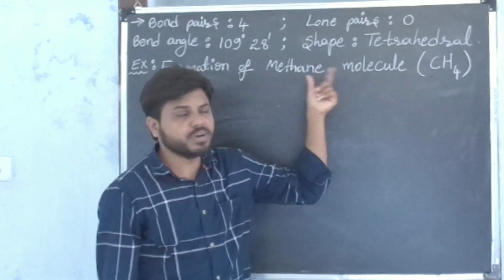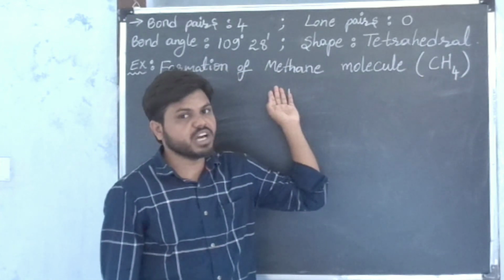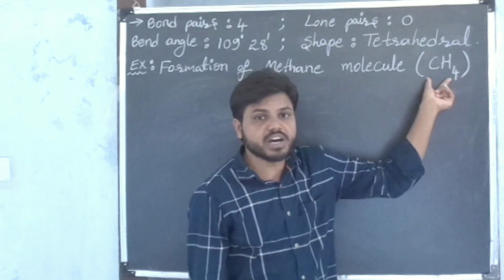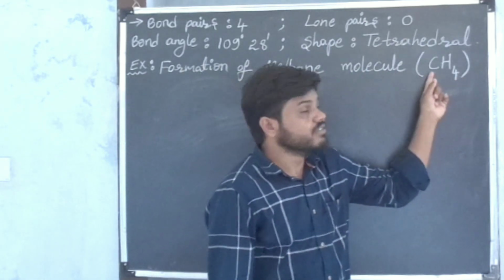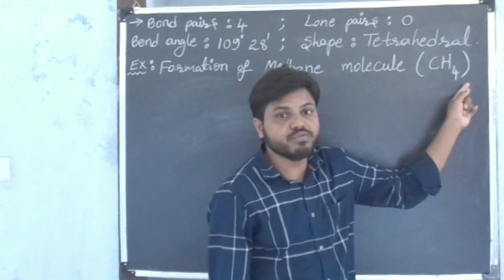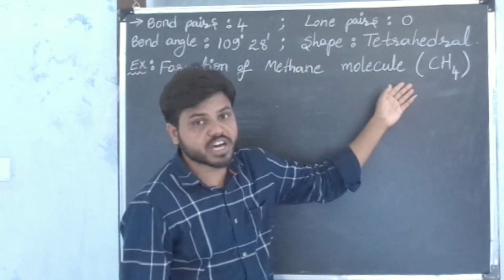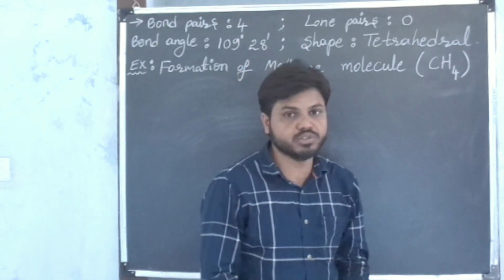The chemical formula of methane molecule is CH4. From this chemical formula, we can say the methane molecule is formed by 1 atom of carbon and 4 atoms of hydrogen.